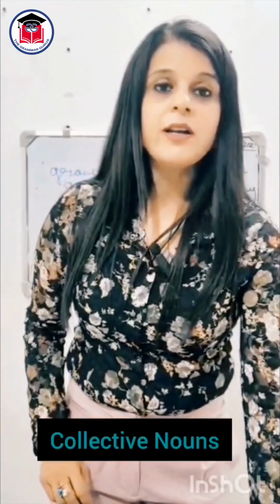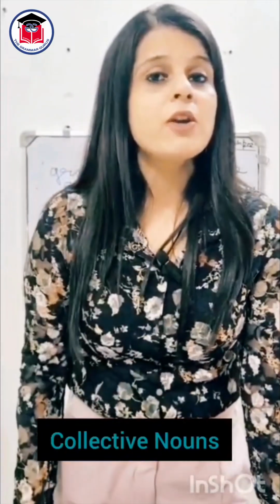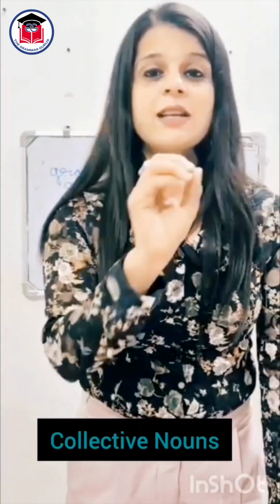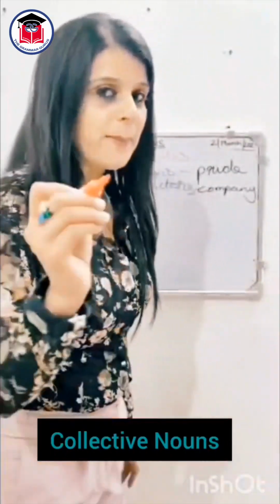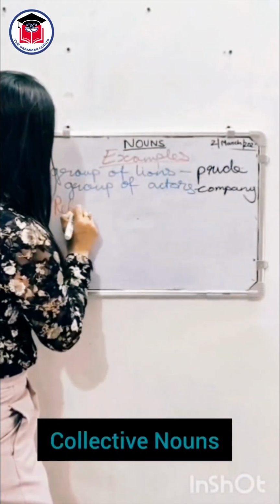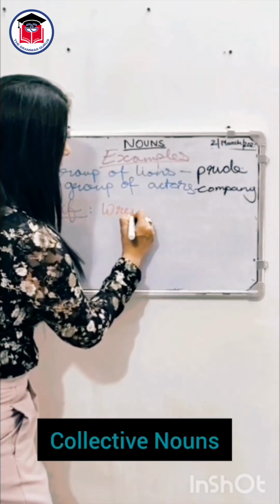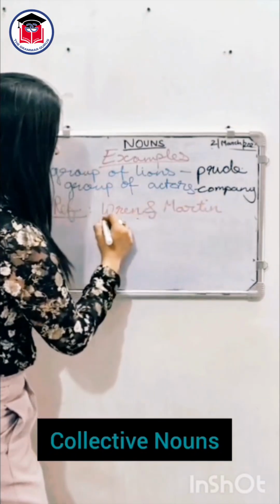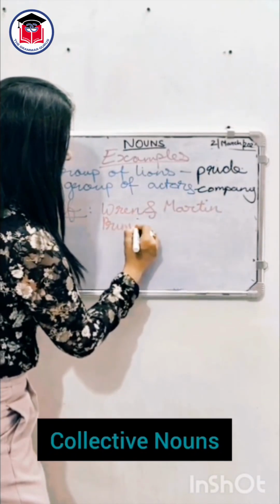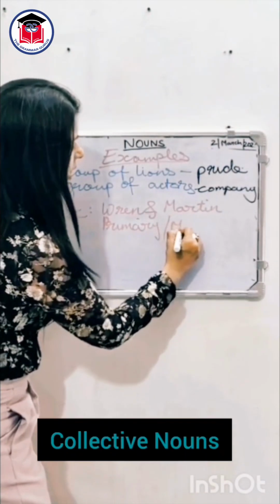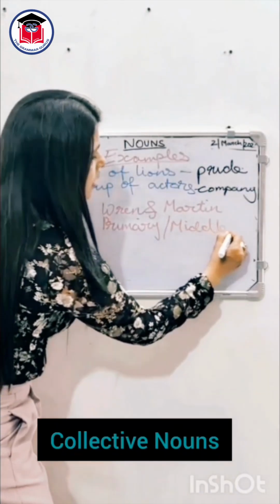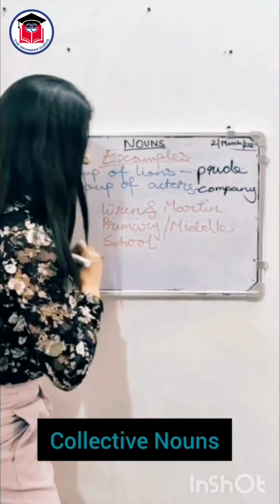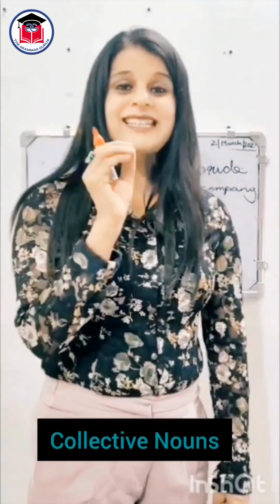Now, you must be wondering how do I know names of so many groups? Well, for your easiness and comfort, I'll just recommend a book for you. Please refer to the book Wren and Martin for primary or middle school, anyone which you want. Wren and Martin for primary or middle school. Here, page number 16.